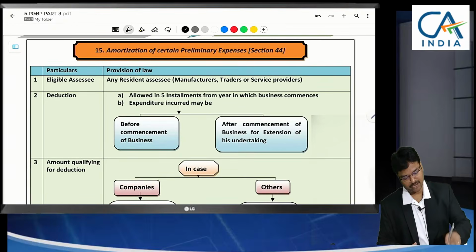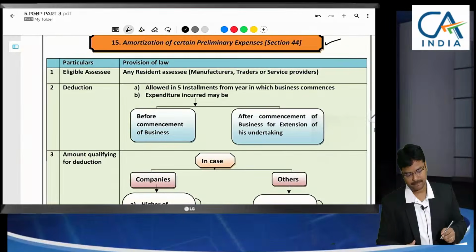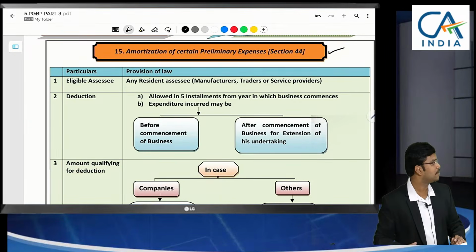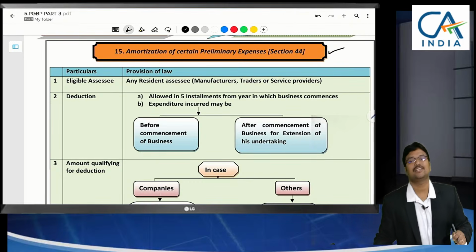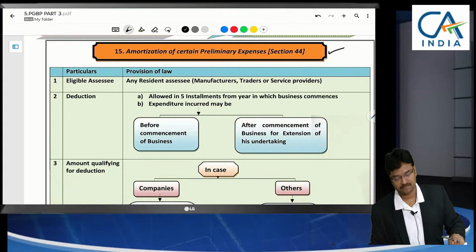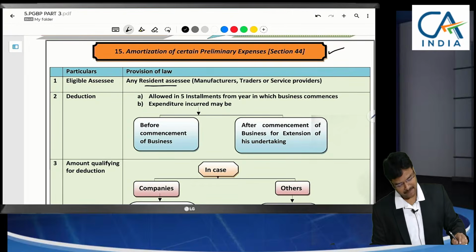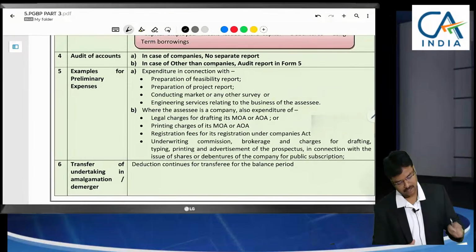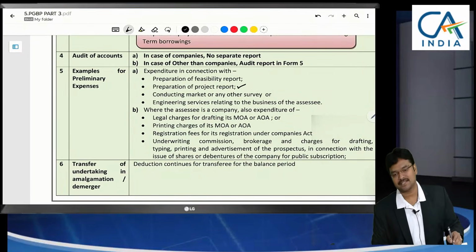Coming to the next, section 44 regarding preliminary expenditure. Sir, what do you mean by the term preliminary expenditure? What usually many people think is that preliminary expenditure is only for companies. But what is to be remembered here is that any resident assessee, it might be an individual also. Preliminary expenses means, examples given here: project report preparation expenses, feasibility report preparation expenses, market survey expenses.